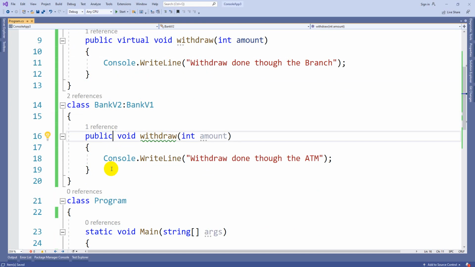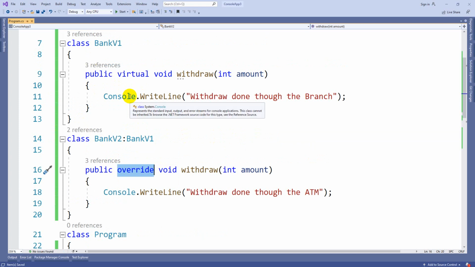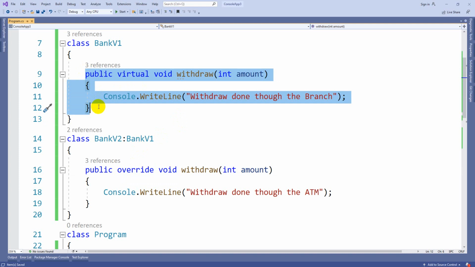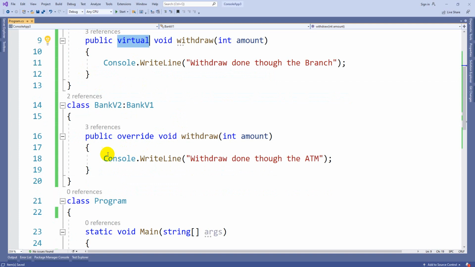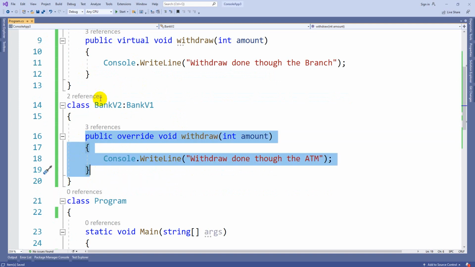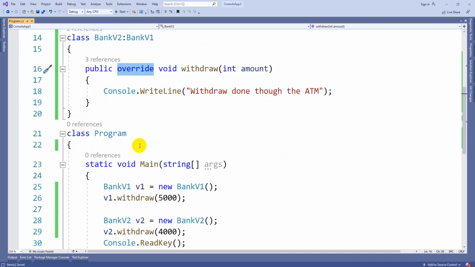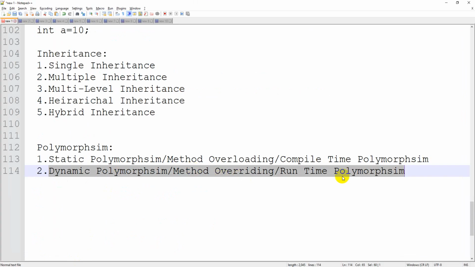Now wherever you are replacing the code of the parent class method, there you have to use a keyword called override. Now you can see there is no error or warning message also. Override means you are replacing the code of your parent class, so you should use the override keyword. Once again, whenever you want to give permission to override the functionality, that method should have the keyword virtual. Wherever you are replacing the functionality of your parent class method, there you need the override keyword. This is what is called dynamic polymorphism, or method overriding in C#.